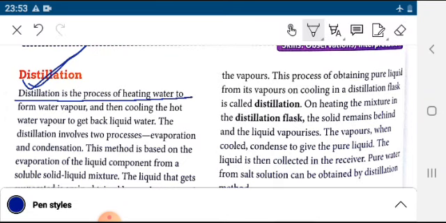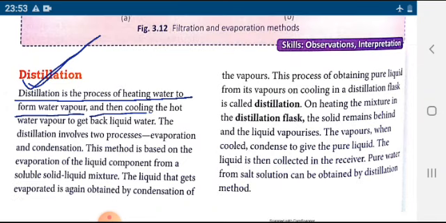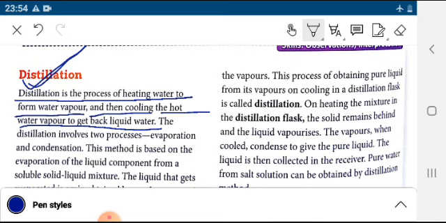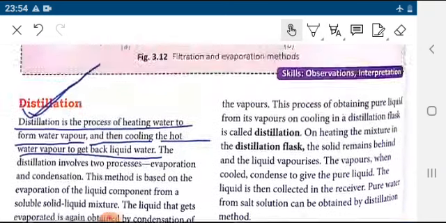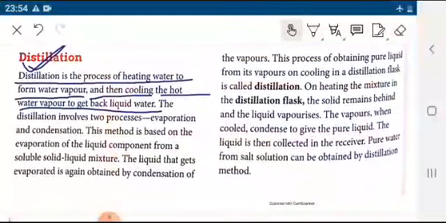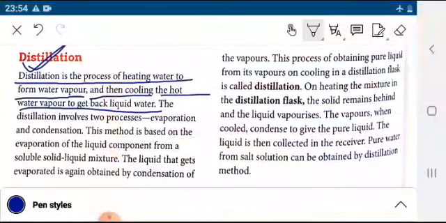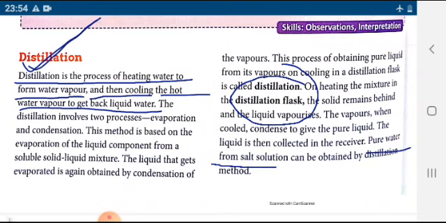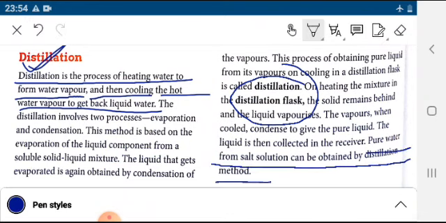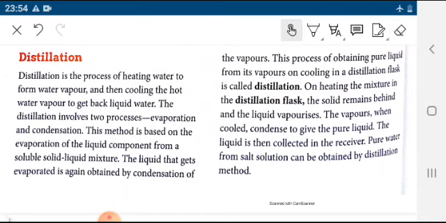Distillation is the process of heating water to form water vapor and then cooling the hot vapor to get back liquid water. In short, you can say it is like evaporating and then condensing. This process is known as distillation, and it is done in a distillation flask. Pure water from a salt solution can be obtained by the distillation method.